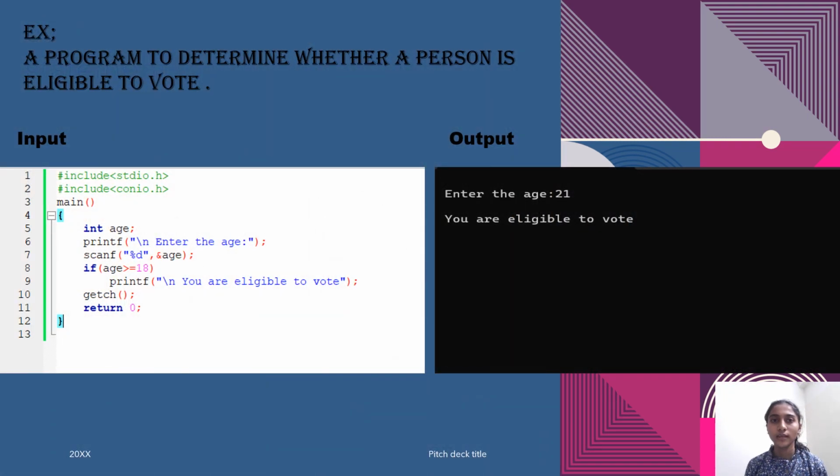Here I have given an example, a program to determine whether a person is eligible to vote or not. First I have given a condition, that is age is greater than or equal to 18, and the statement is "You are eligible to vote". If the given condition is true, then the statement will be executed, and if the given condition is false, then the statement will not be executed. Here I have given age 21, so it is a true condition, therefore the result will be "You are eligible to vote".